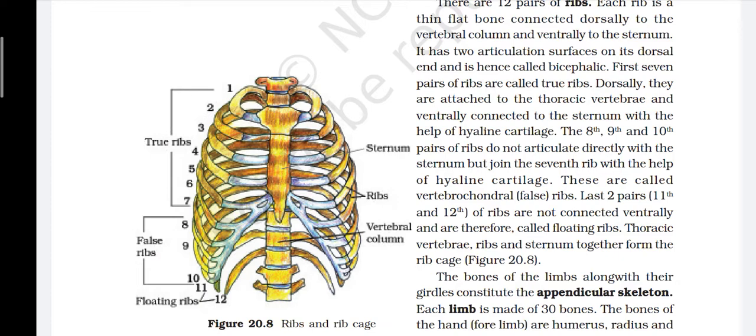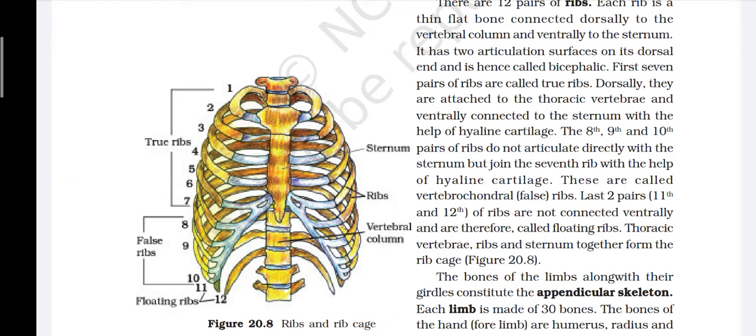The first 7 pairs of ribs are called true ribs. Dorsally they are attached to the thoracic vertebra and ventrally connected to the sternum with the help of hyaline cartilage. The 8th, 9th, and 10th pairs of ribs do not articulate directly with the sternum but join the 7th rib with the help of hyaline cartilage. These are called vertebrochondral false ribs. The last two pairs, 11th and 12th, of ribs are not connected ventrally and are therefore called floating ribs. Thoracic vertebrae, ribs and sternum together form the rib cage.